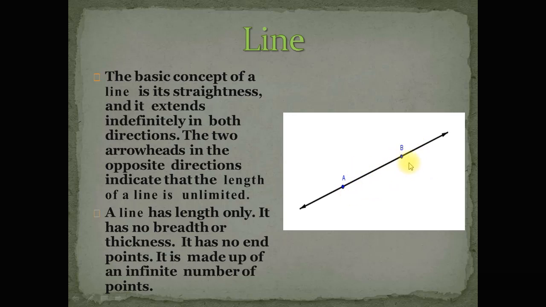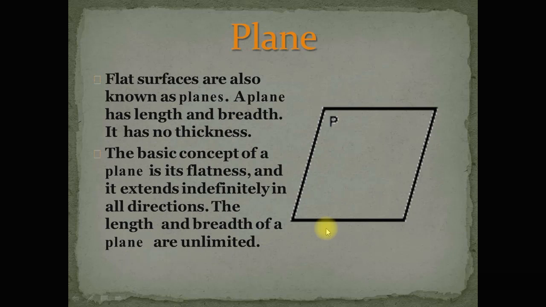So, when we draw a line, we mark one point A and mark another point B according to the length of the line, and show an arrowhead at one end and an arrowhead at the other end. These arrowheads show that the line has no endpoints.